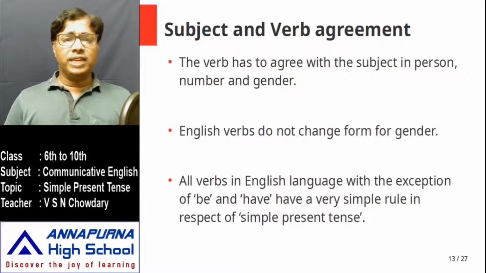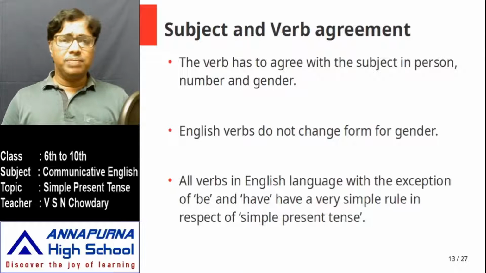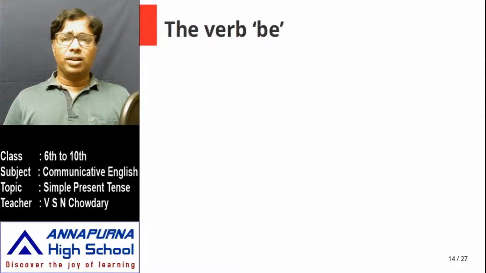Some verbs are very essential, very important. So there are two verbs in English, be and have. You are already familiar with the use of these verbs. With the exception of these two verbs, every other verb has a very simple structure when it comes to simple present tense. So first we discuss these two verbs, be and have, then we'll focus on the remaining verbs.